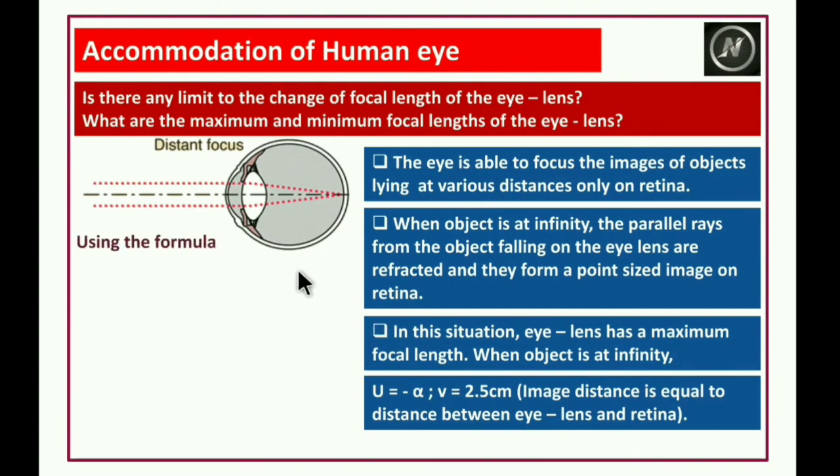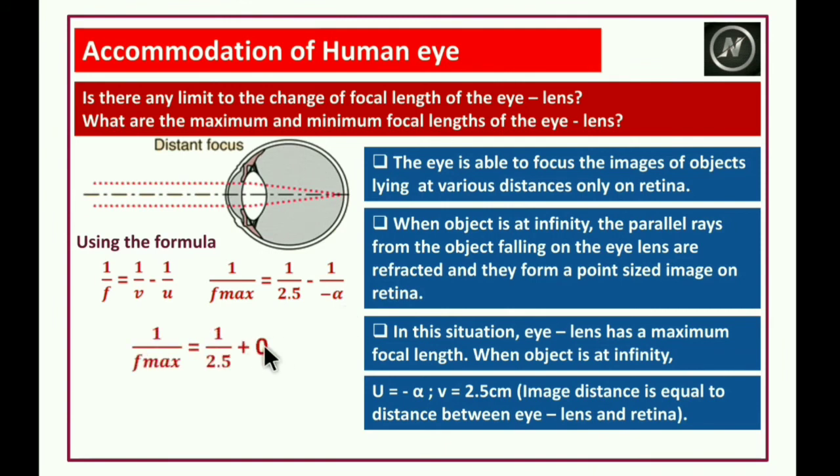By using the lens formula, 1/f = 1/v - 1/u. If you substitute this, 1/f max = 1/2.5 - 1/(-infinity). So 1/f max = 1/2.5 + 0, since 1/infinity is 0.